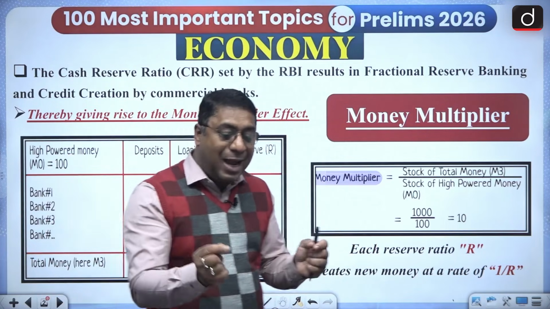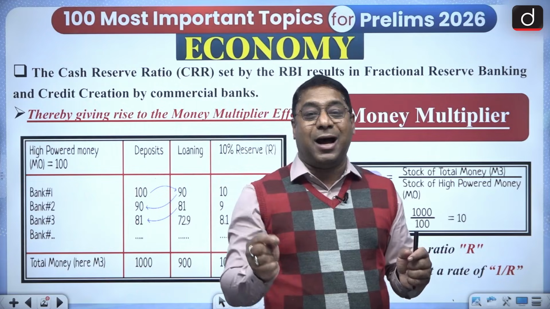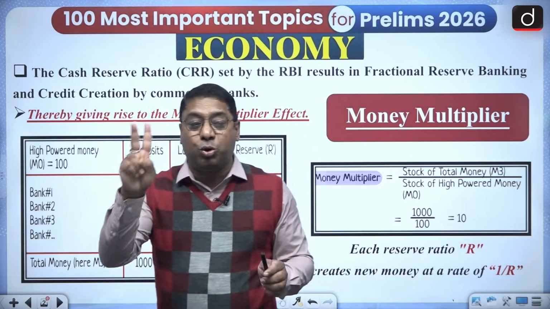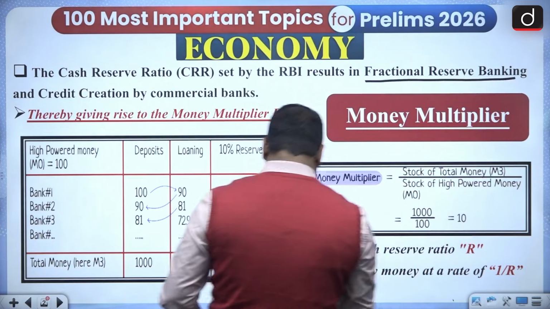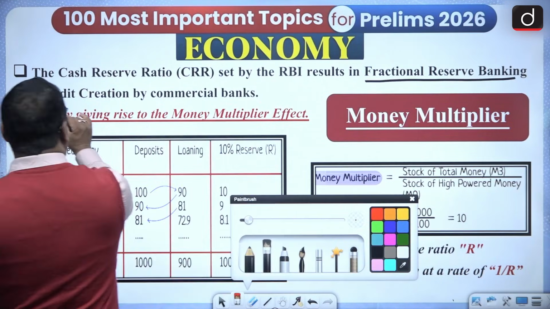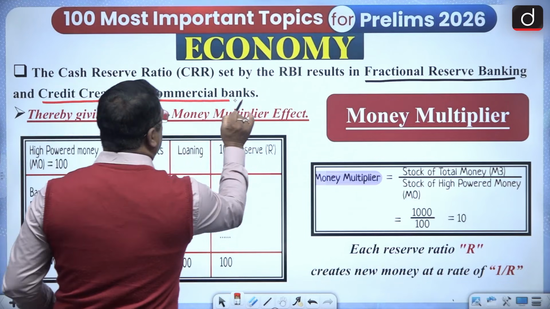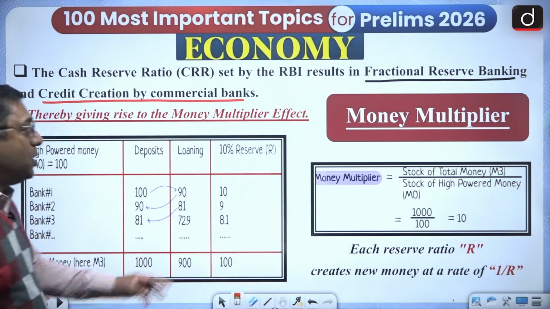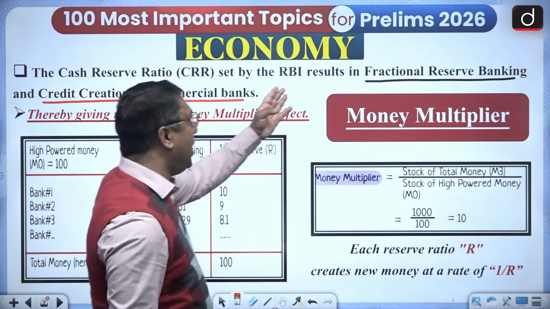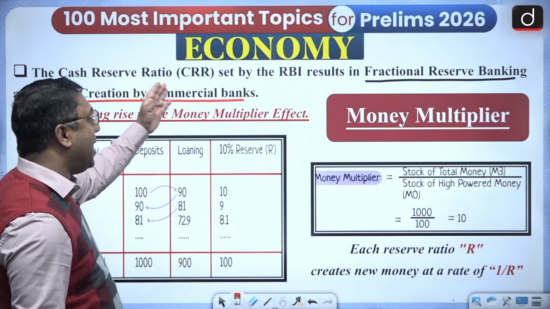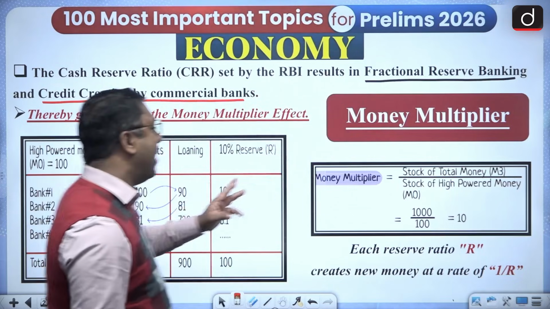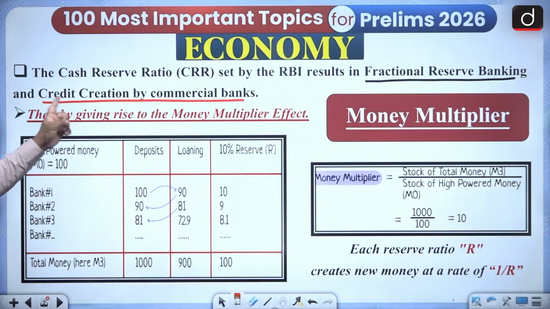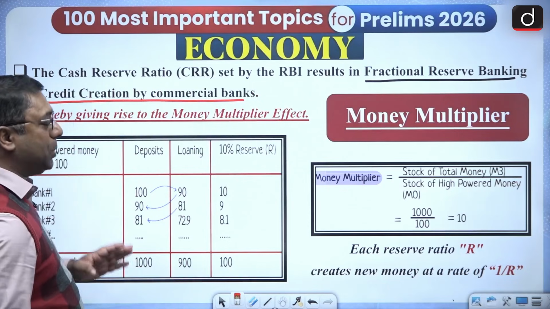And when the RBI sets the CRR, it results in two things: one is fractional reserve banking, and the other one is credit creation by the commercial banks.